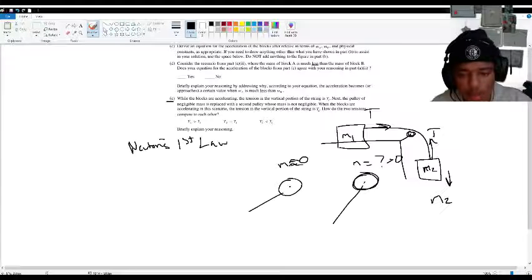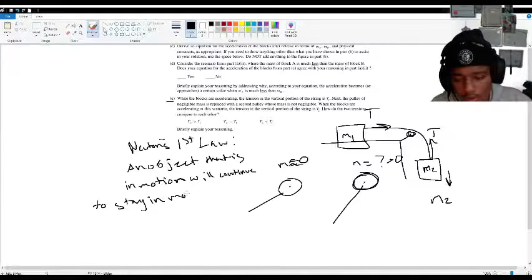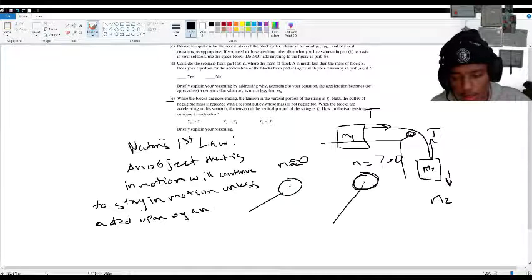Newton's first law of inertia states that an object that is in motion will continue to stay in motion unless acted upon by an external force. This is not straight from the quote or the writing, this is just a brief summary.